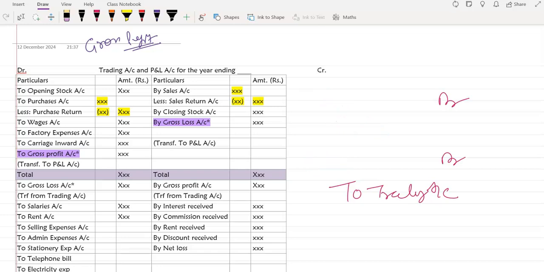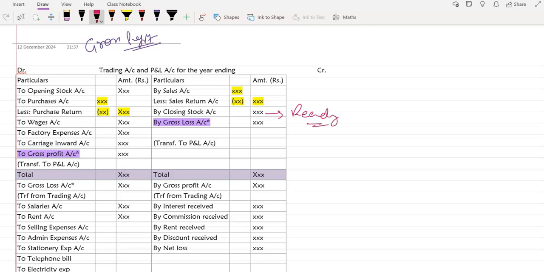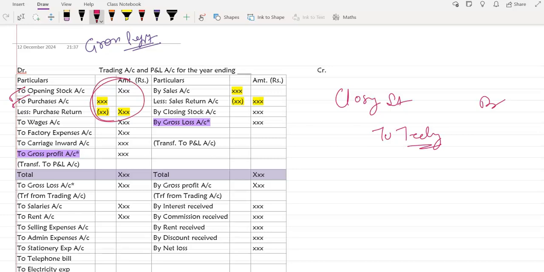Now the last part is the closing stock. The closing stock gets recorded at this time only. Closing stock does not exist earlier; it comes into existence at the end of the year, and your normal entry is simple: closing stock debit to trading account. So what we are doing here is, see here, is opening stock, purchases. This was the value of the goods that was available to be sold and we are removing the value of the goods that are not sold. So you can see opening stock plus purchases plus direct expenses minus closing stock gives us cost of goods sold. Is this clear, Drisha? Yes, ma'am.